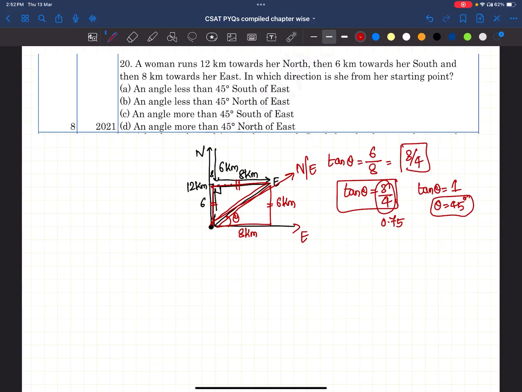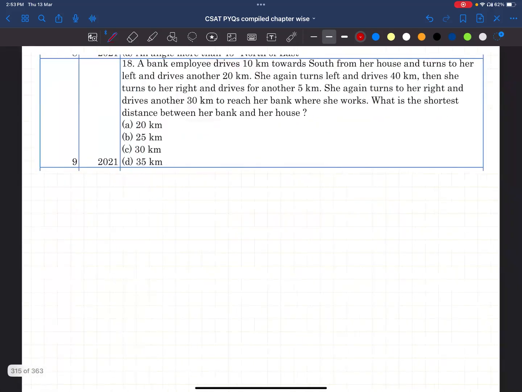The answer will be an angle less than 45 degrees north of east. If tan theta is 1, then only it will be 45 degrees. Now, the value of 3 by 4 is 0.75, so theta will be less than 45 degrees, and the resultant is almost in the direction of northeast. So, an angle less than 45 degrees north of east. Okay, this is the answer.